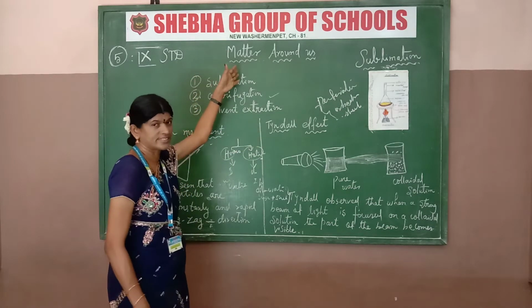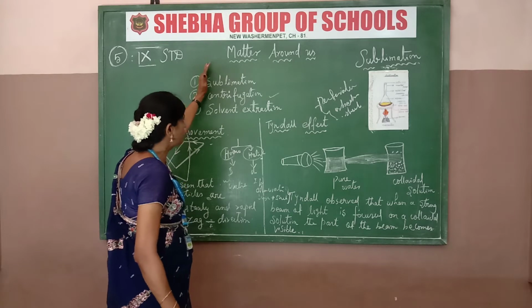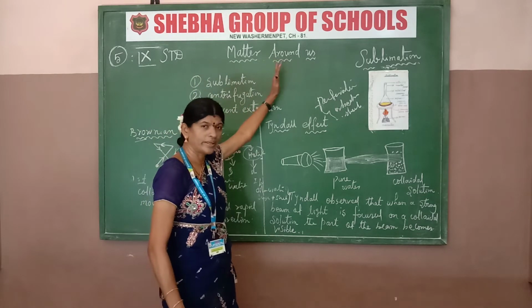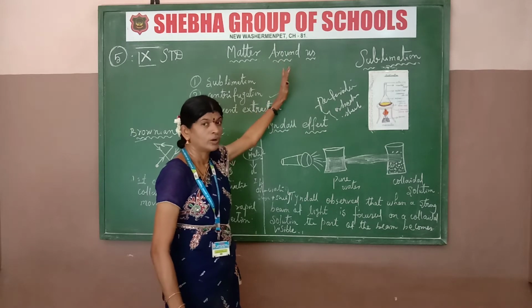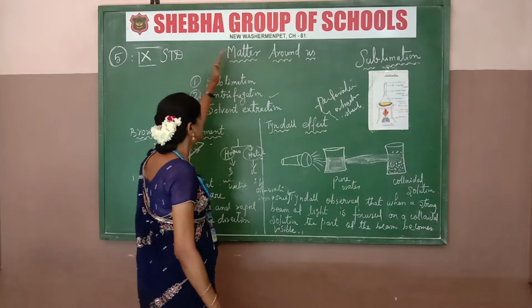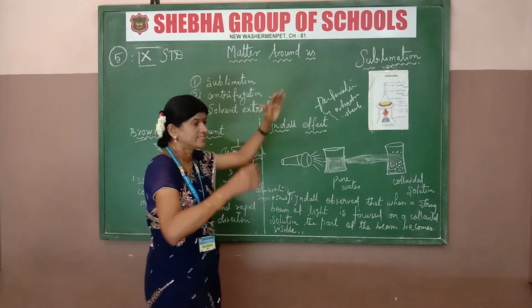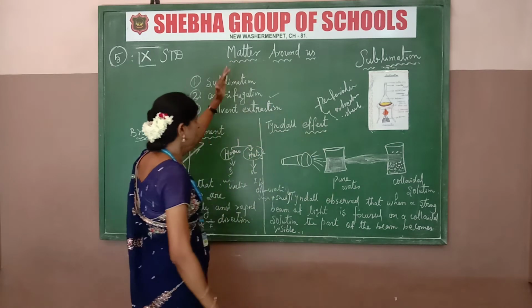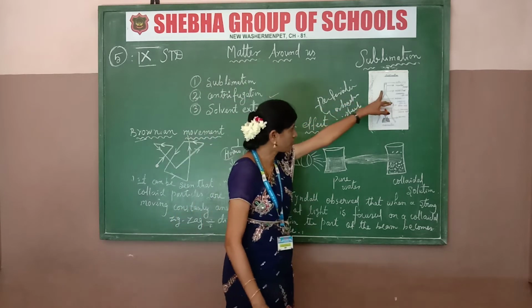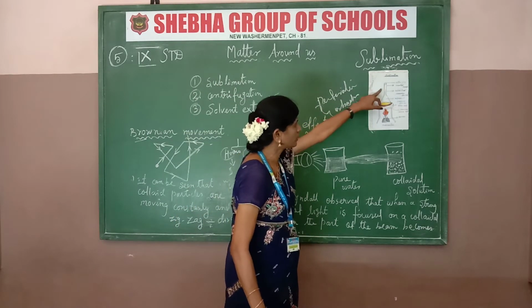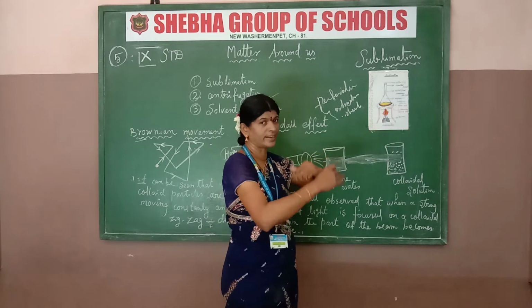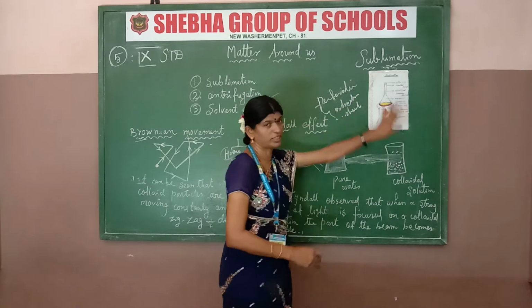The first one is sublimation: a solid changes directly into the gaseous form, without forming a liquid. Understand? Listen carefully. In the sublimation process the solid is directly converted to gas, and then the gas is cooled and again comes to the solid form. This process is repeated in sublimation.